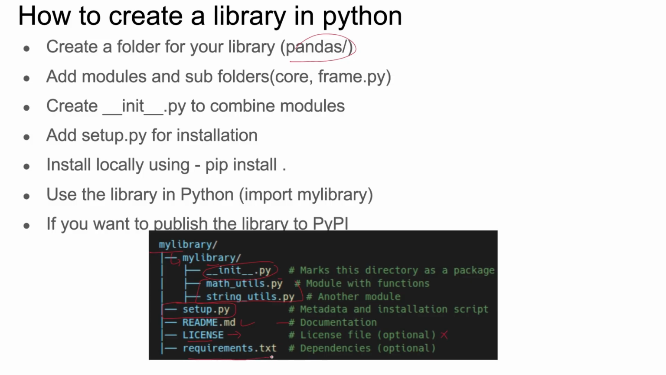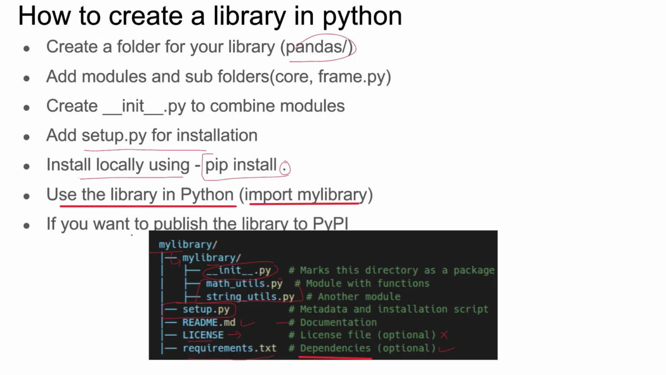And requirements.txt: what modules it is using, which Python version it is using, all the related modules it is using should be in this, with the version also. So this requirements.txt will keep all the dependencies, right? So you need to create this file and install. You can install this locally with pip install and a dot, which means the folder that you already have. You need to install that, then use the library in Python. How can you use it? Import my library, right?